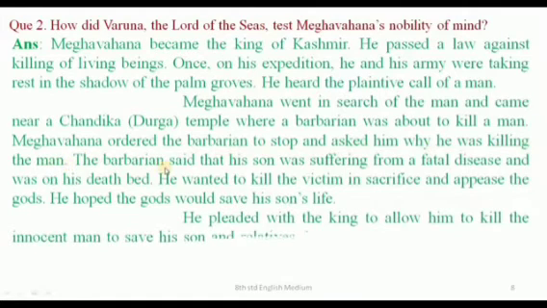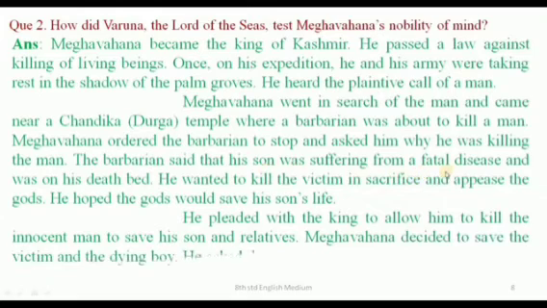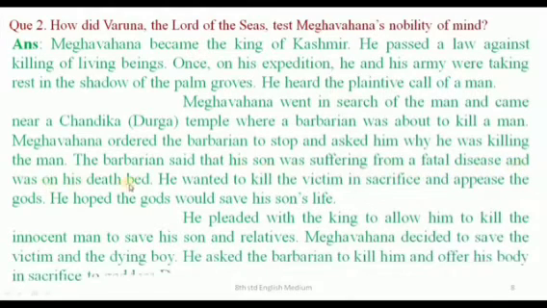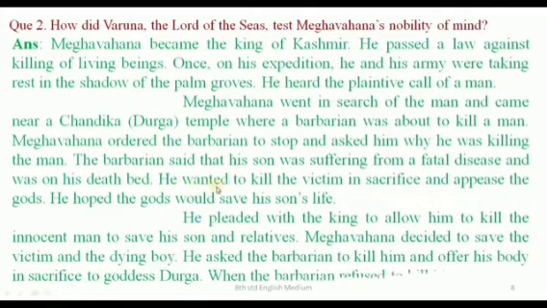The barbarian said that his son was suffering from a fatal disease and was on his deathbed. He wanted to kill the victim in sacrifice and appease the gods. He hoped the gods would save his son's life.